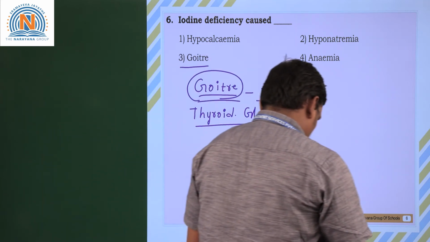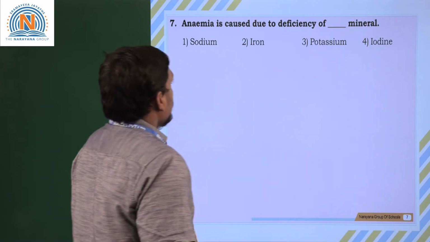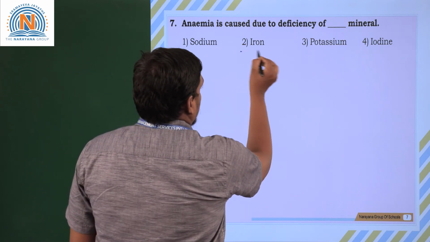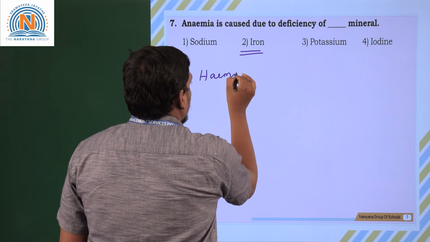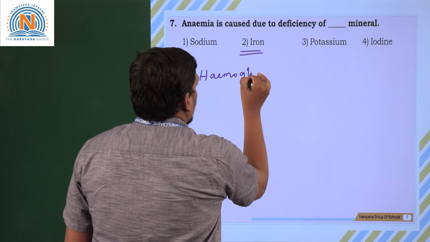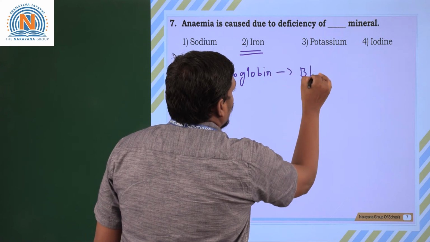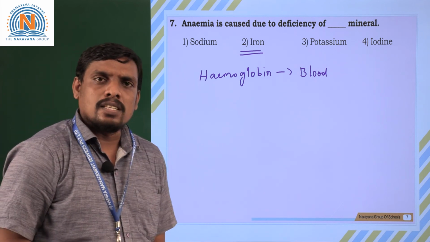Moving to next question, students. Last question. Anemia is caused by deficiency of a mineral called what? It's definitely iron. You know that. Take hemoglobin. Hemoglobin is present in the blood. Blood contains hemoglobin, isn't it?